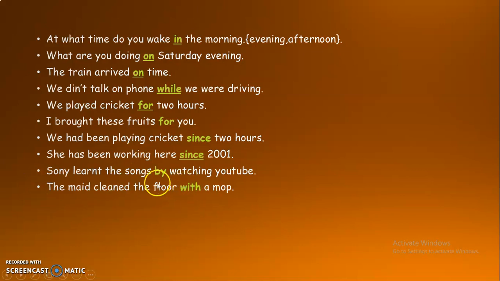So all these are the prepositions, and a few tell about the time, and with is not a preposition of time, but just for the sake of usage I have included this example here. So it shows the usage of the word with in this sentence: with what or with which object the action was performed.